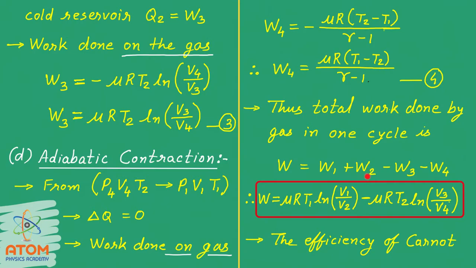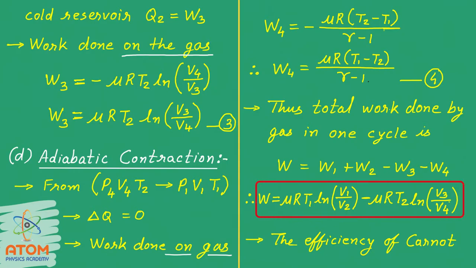Here the equations of W2 and W4 will be cancelled out because they both were mu R (T1 minus T2) upon gamma minus 1. Remaining are the equations of W1 and W3, and that will be mu R T1 ln V1 upon V2 minus mu R T2 ln V3 upon V4. So this is the equation of net work done by the gas in one complete cycle of Carnot engine.